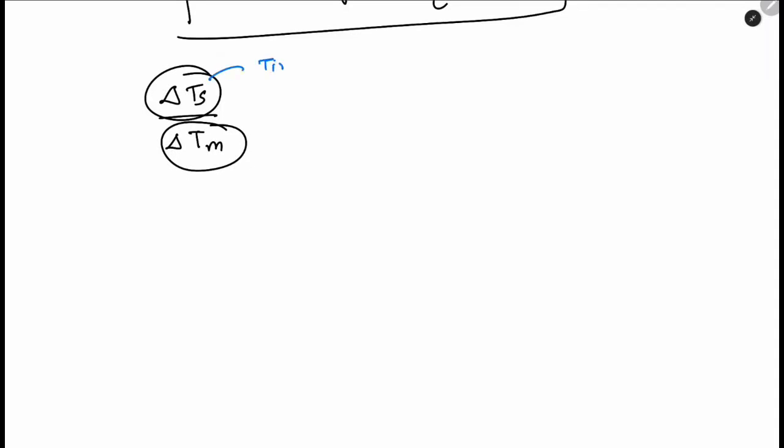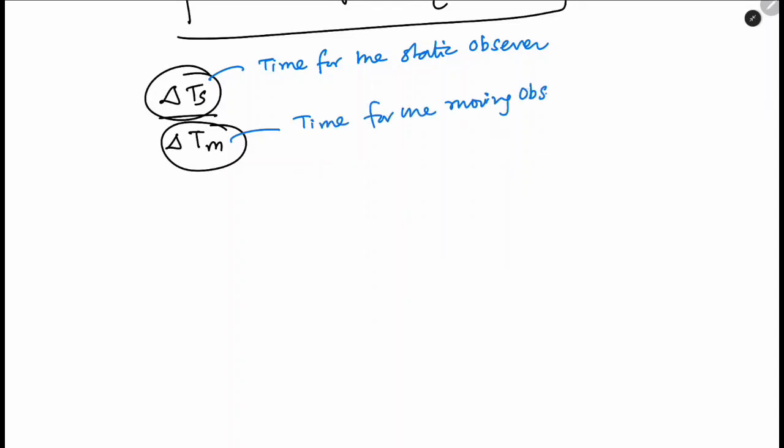So how did we start? We started with Ts divided by Tm, where Ts was time with respect to the static observer, whereas Tm was time for the moving observer. Let's write it elaborately. Ts is time for the static observer and Tm is time for the moving observer.